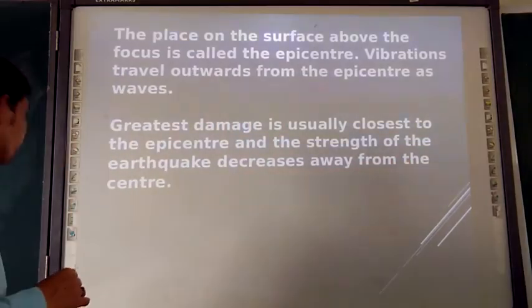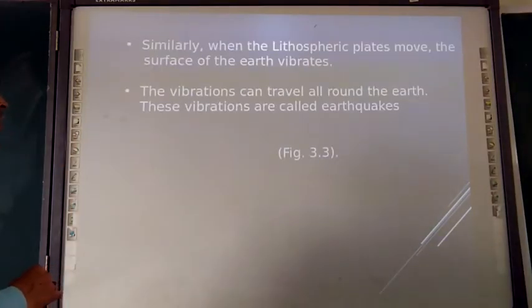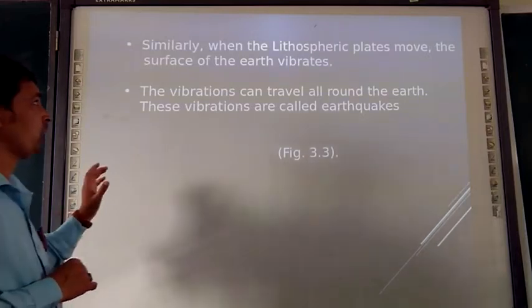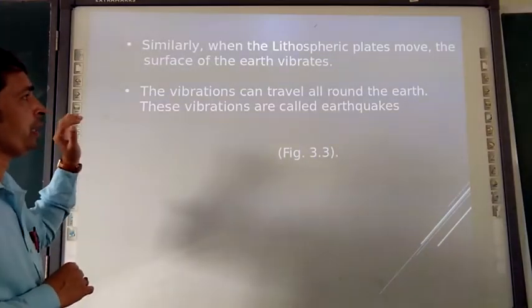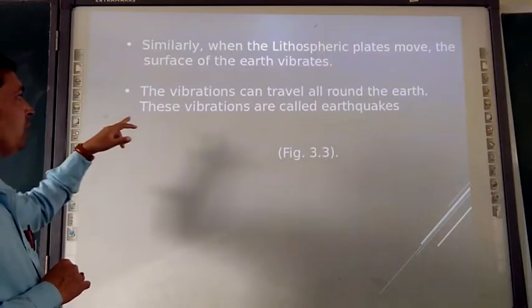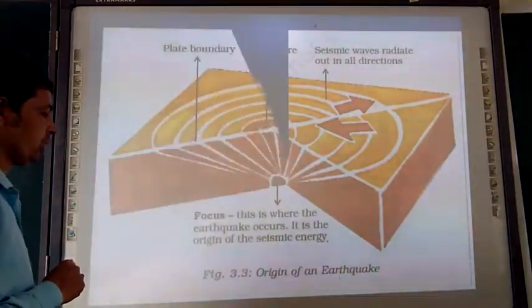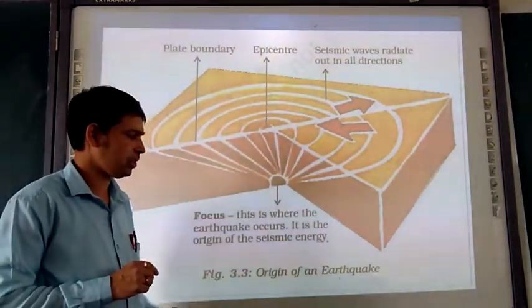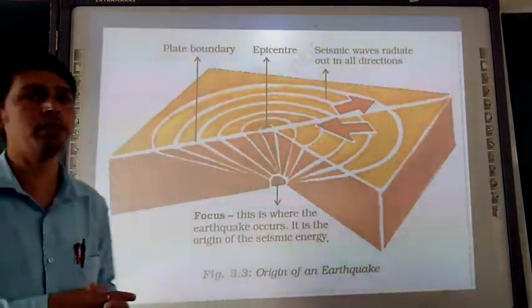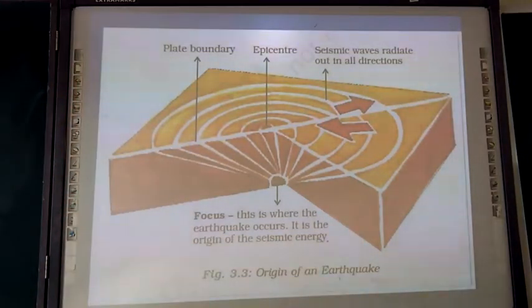Next, similarly, when the lithospheric plates move, the surface of the earth vibrates, and these vibrations travel all around the earth. These vibrations are called an earthquake. We are going to see figure number 3.3. So here figure number 3.3 is there. Please observe this figure 3.3 very properly.